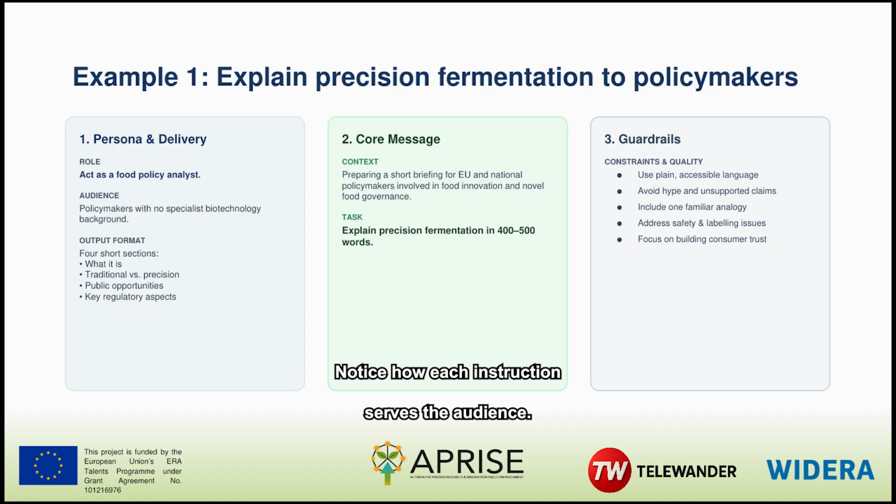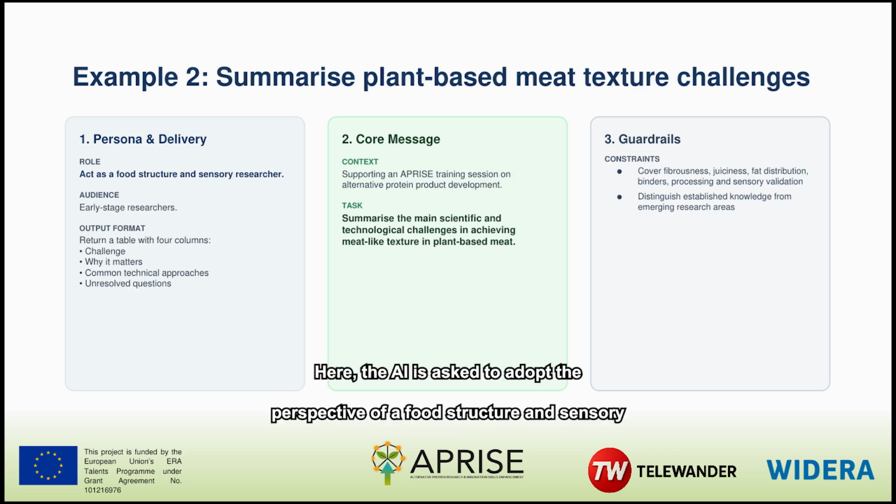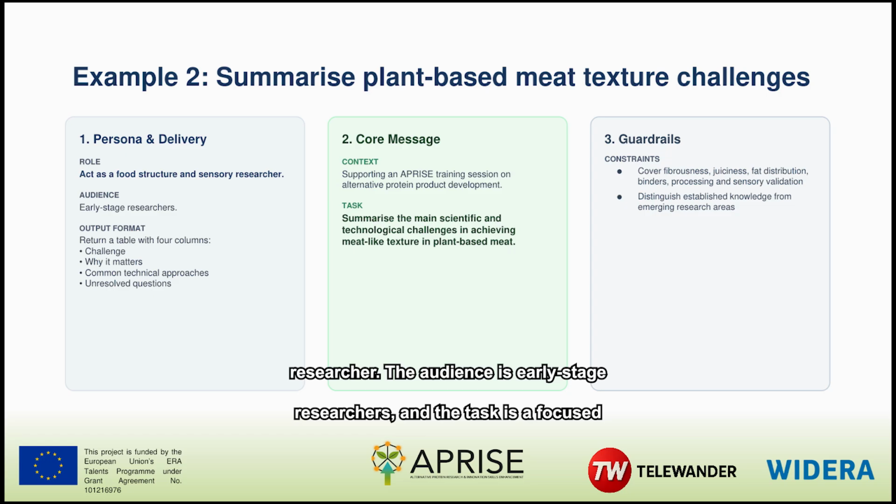Notice how each instruction serves the audience. The final briefing must still be checked against current official regulatory sources before use. Here, the AI is asked to adopt the perspective of a food structure and sensory researcher. The audience is early-stage researchers, and the task is a focused summary of scientific and technological challenges in meat-like texture.